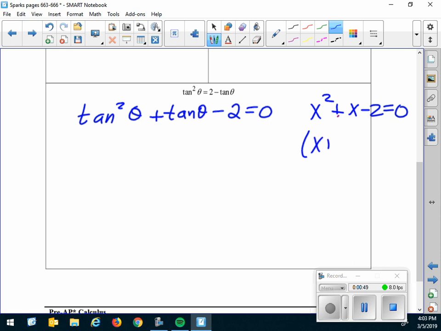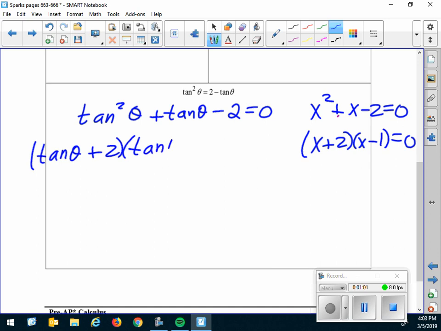So what would that be? X plus 2 times x minus 1. So this is going to be tangent theta plus 2 times tangent theta minus 1 equals 0. So the first factor gives me tangent theta equals negative 2. The second factor gives me tangent theta equals 1.